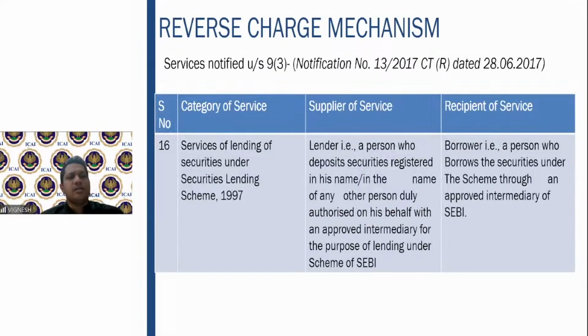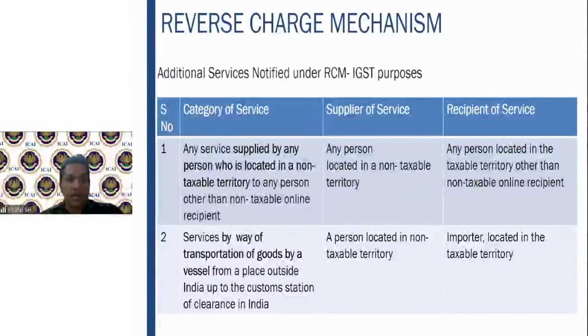The next one, services of lending of securities under the Securities Lending Scheme 1997. The supplier of service is the lender who deposits the securities in his name with an approved intermediary for the purpose of lending. The borrower is a person who borrows the securities. We also discussed this concept in the previous session, where it was about whether it was a supply or not.